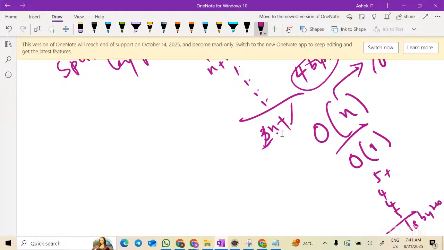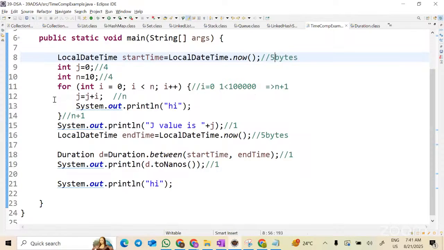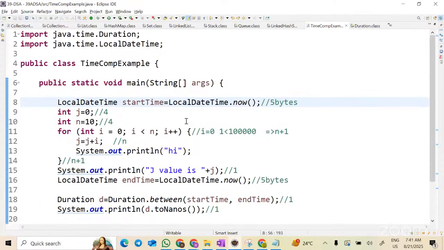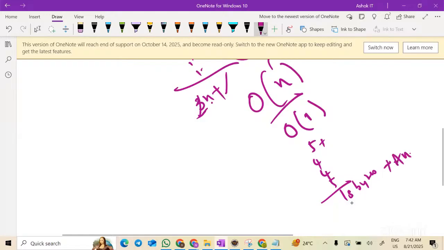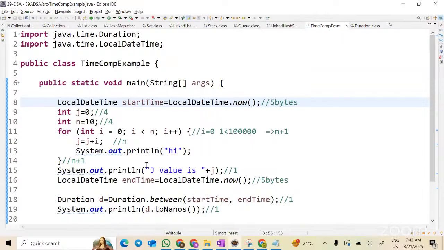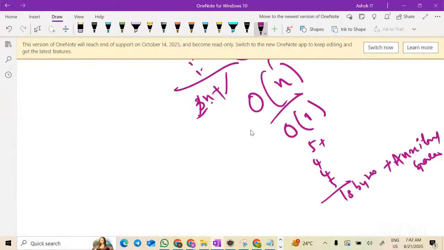Apart from this 18 bytes, the metadata will also occupy some space, correct? Metadata also will occupy some space. That, plus the metadata, is called auxiliary space. Okay. Now, if I run this program on my machine 10 times, will there be any change? Only my machine I am talking about. Will there be any change in the space? No. Same. So that means it's a number, so it's a constant space complexity.